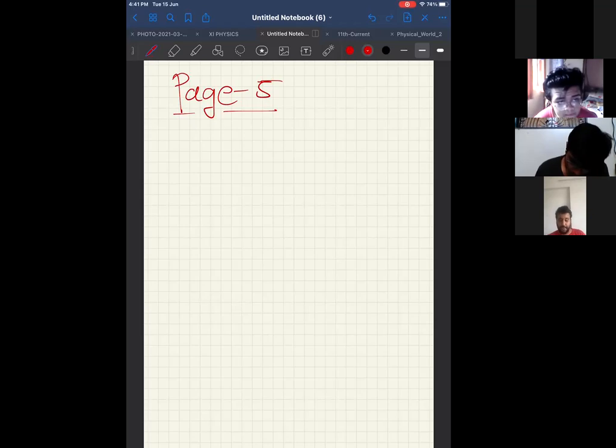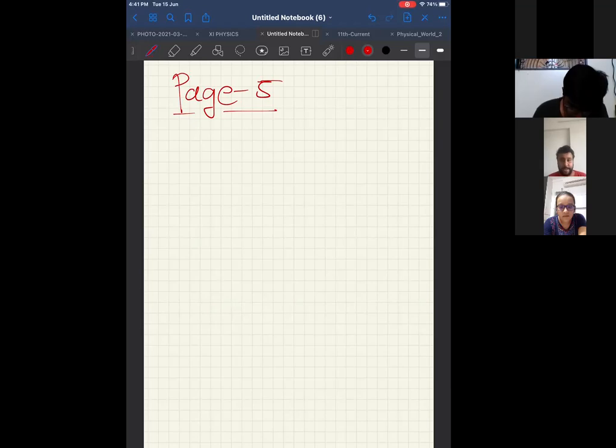Come to page number 1. In page number 1, you have some common formulae. See, eight common formulae. Check. A plus B the whole square, A plus B plus C the whole square, and all that. Just check. That also, I want you to write it twice. Means learn it and write it, because in physics, all these formulae will help you a lot.